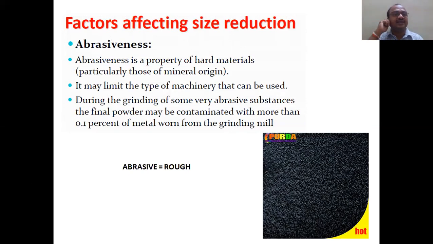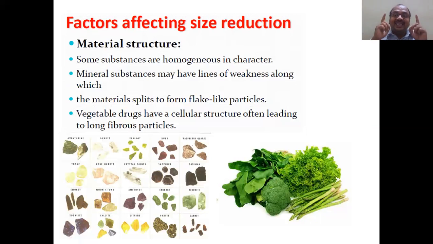Another factor is abrasiveness. Abrasive is nothing but rough and tough. Here you can see the powder which has a roughness. This is also one of the factors that affect size reduction. Material structure: some substances are homogeneous in character, see here, all these are homogeneous. Some have a fiber-like structure, like vegetables and drugs with a cellular structure. You need a cutter mill for this fibrous type.